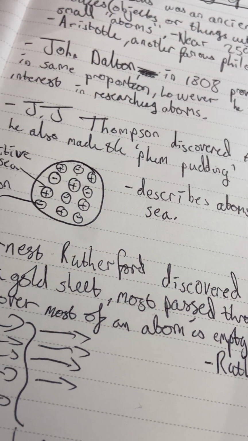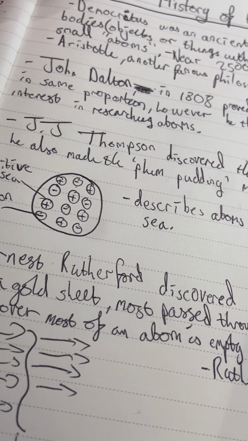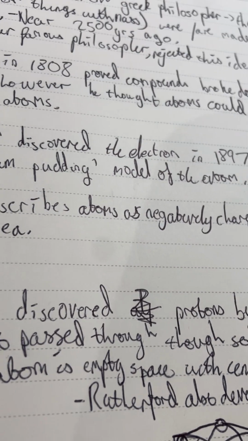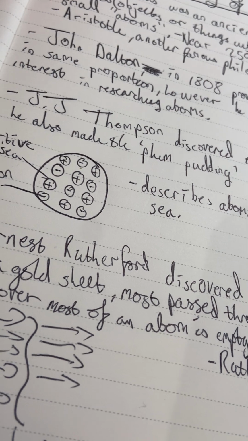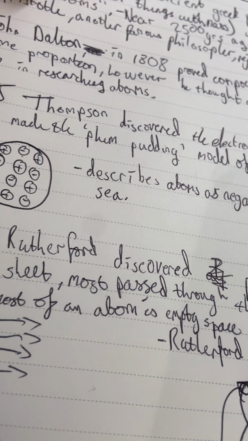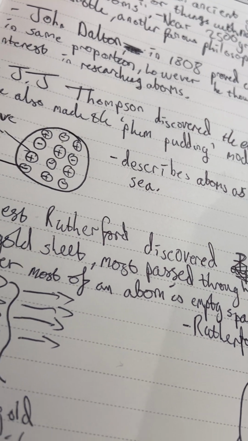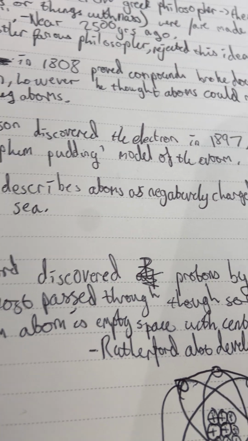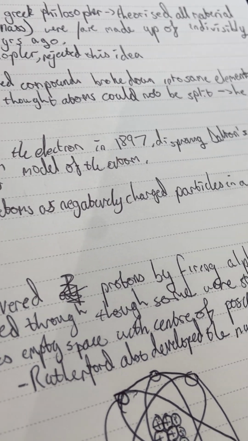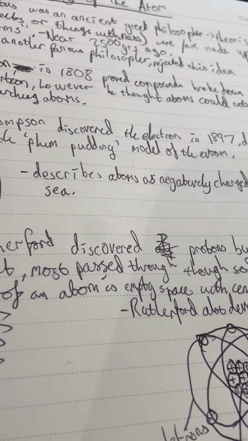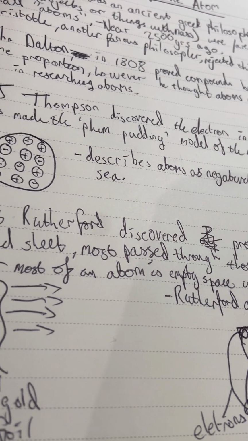However, at the time, Aristotle, who was a very famous philosopher, rejected this idea. It wasn't until the 1800s, when John Dalton in 1808 proved that compounds broke down into the same elements in the same proportions, and he went on to theorize that atoms could not be split. He also re-sparked the interest in researching atoms.